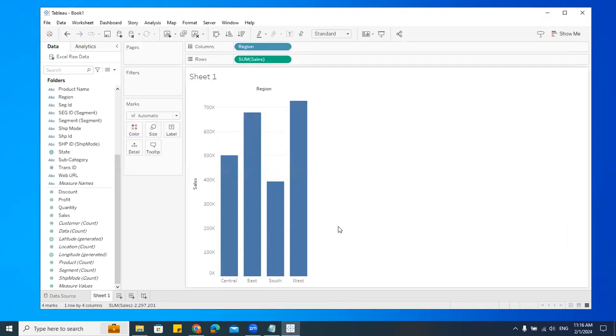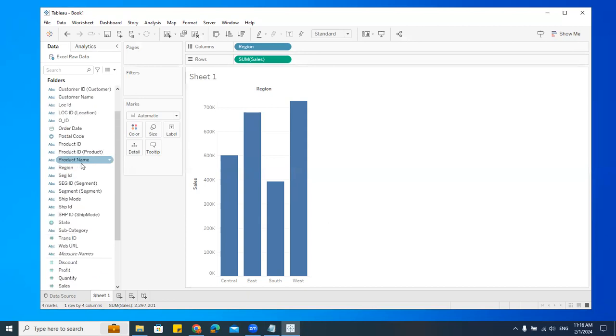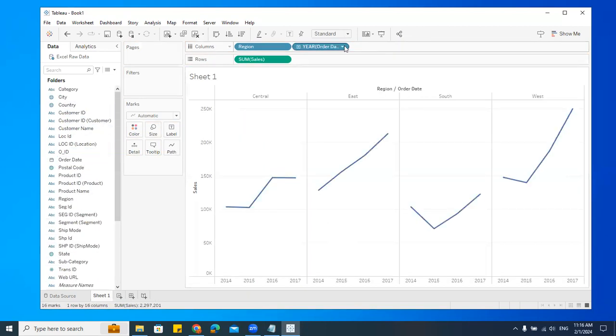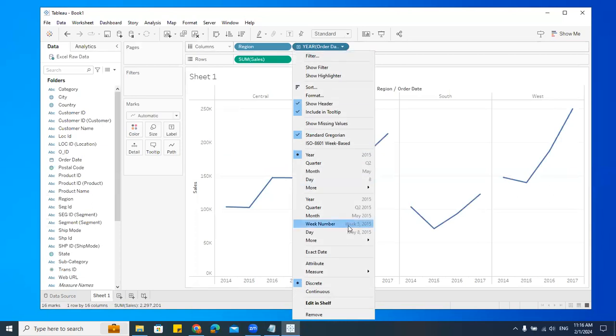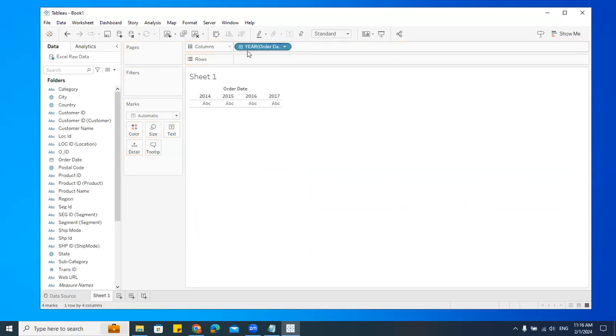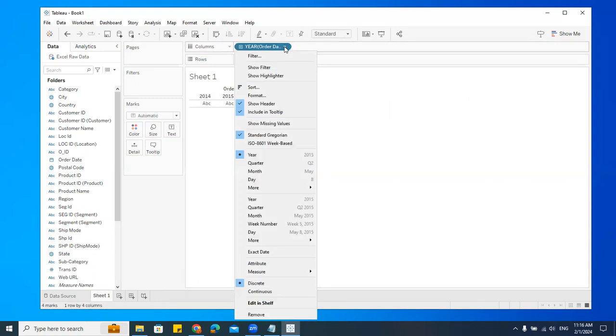That's it. Now let me take this date, order date. I'll just put it here. If you go here, see, here we have this measure. Discrete and continuous, so what is this? I'll tell you later. I don't want to keep telling all this and confuse you. So first understand about the dimension. Let me just remove this. See, here I have this, correct? Now I can convert this into measure as well. Say I'll go here.